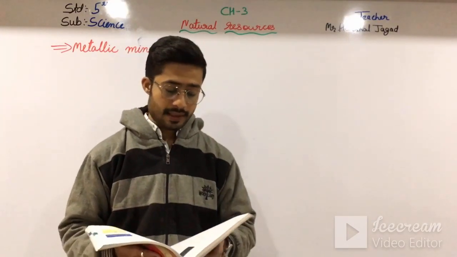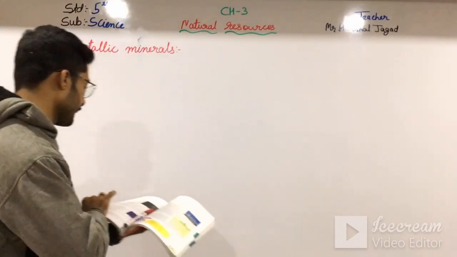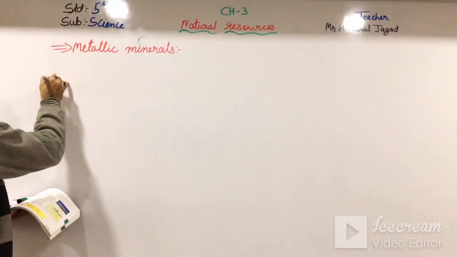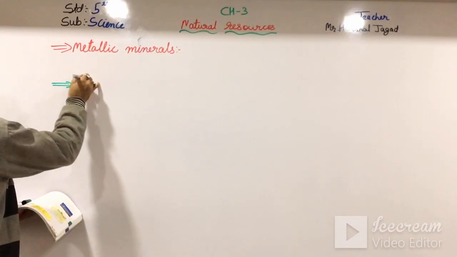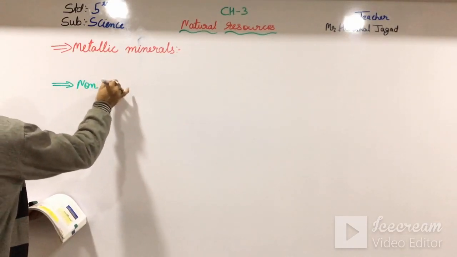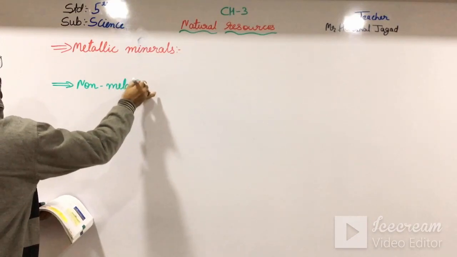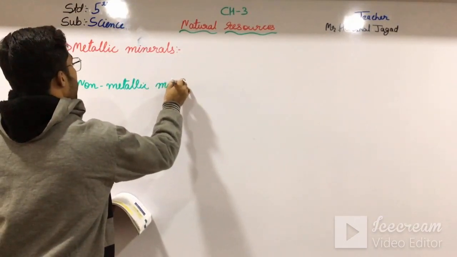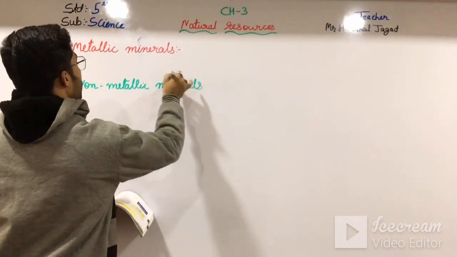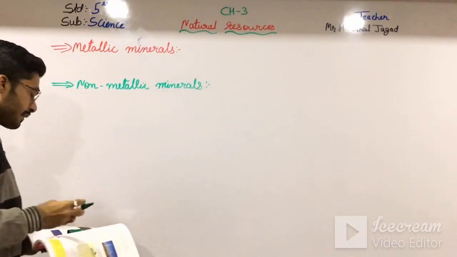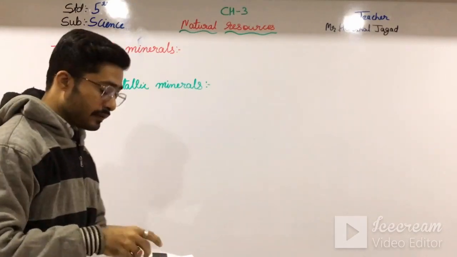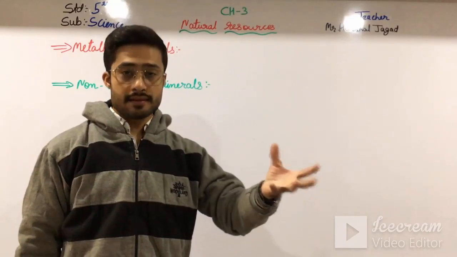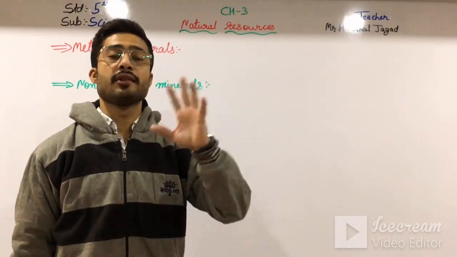So what are non-metallic minerals? In the rocks from which the minerals come out, the minerals are non-metallic.